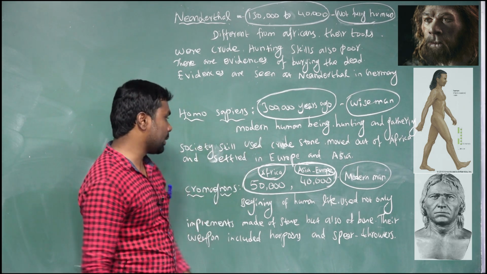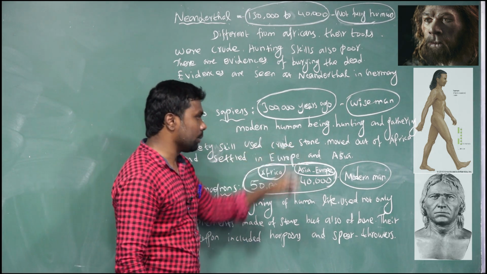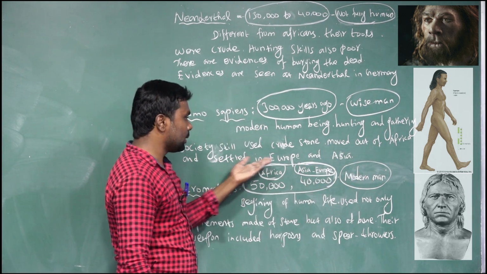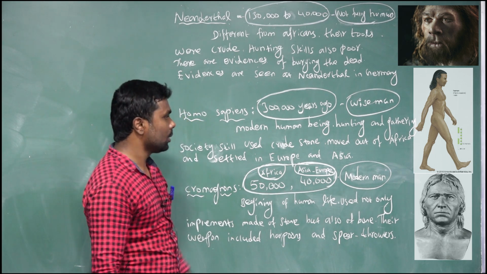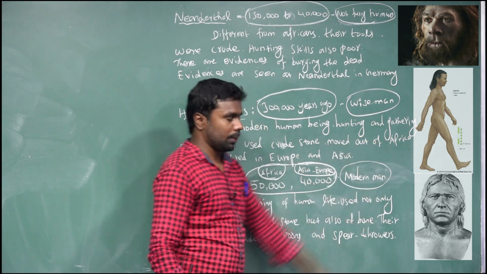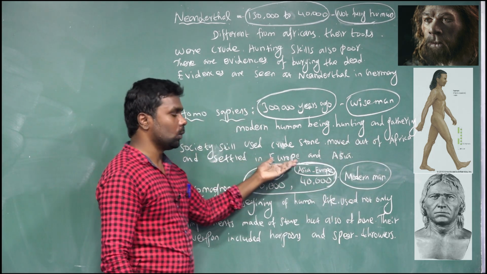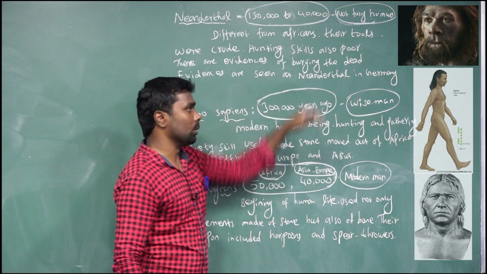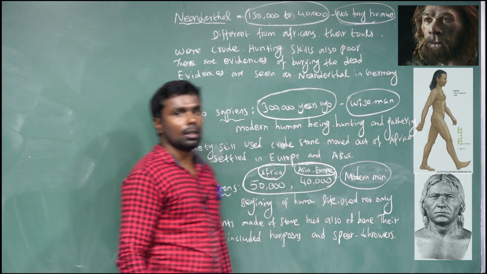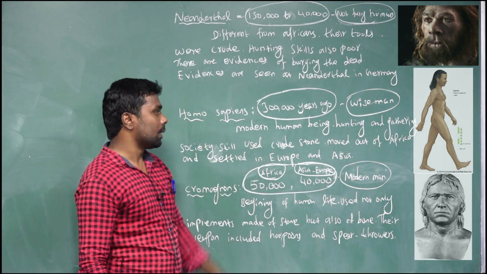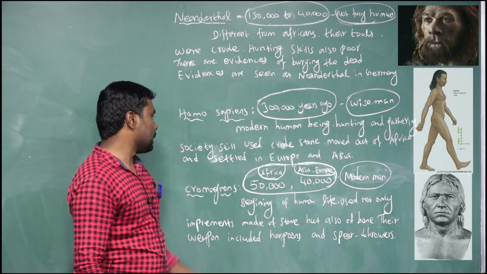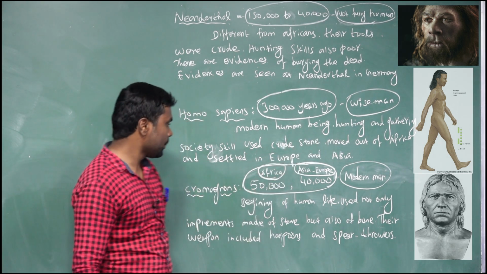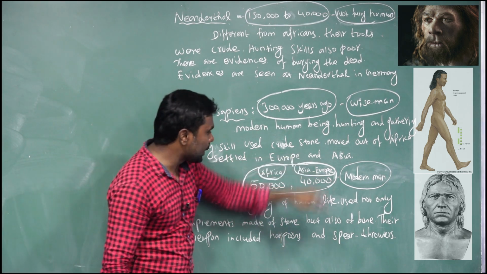They still used crude stone tools, and migrated out of Africa and settled in Europe and Asia.